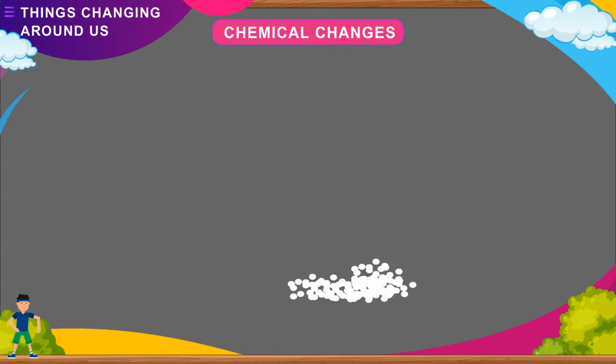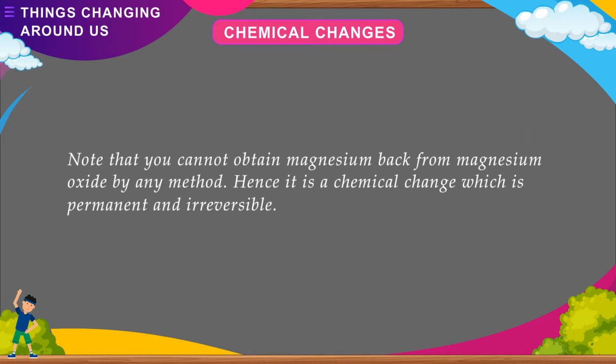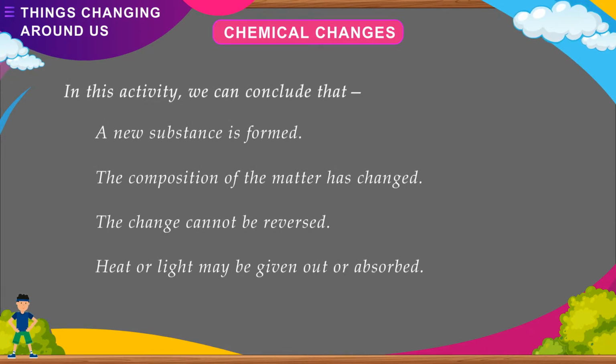The change can be represented as magnesium plus oxygen gives magnesium oxide. Note that you cannot obtain magnesium back from magnesium oxide by any method. Hence, it is a chemical change which is permanent and irreversible. From this activity, we can conclude that a new substance is formed, the composition of the matter has changed, the change cannot be reversed, and heat or light may be given out or absorbed.